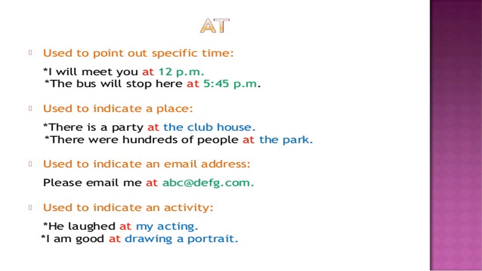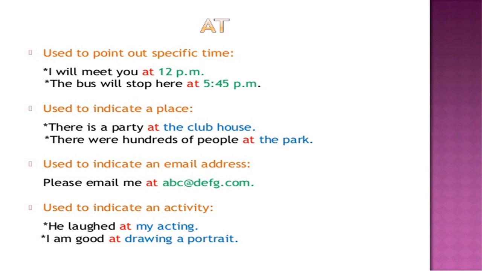Now uses of at. Used to point out specific time. Now the basic difference between in and at. In was used for unspecified time. At is used for specified time. In and at. At is used for smaller towns or villages. In is used for big cities or provinces. And also for specific time, I'll meet you at 12 p.m.